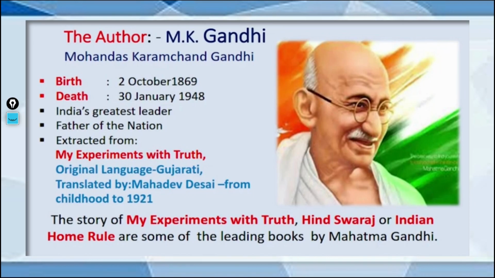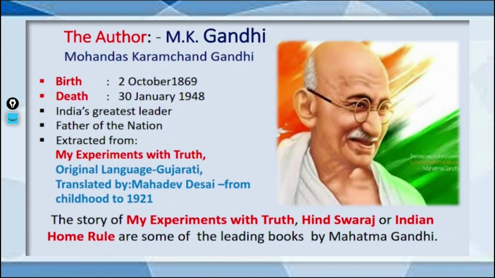Then we will talk about the author. Though we discussed it in the last class, we still have to remember something. Question may come: Gandhi, the father of the nation, was born in 1869 and was assassinated by Nathuram Godse in 1948, on 30th January.